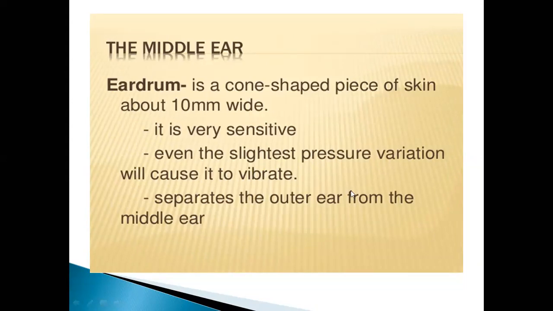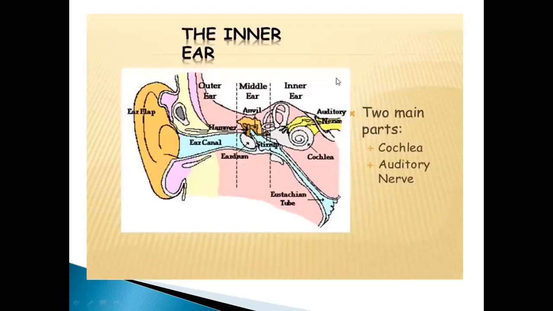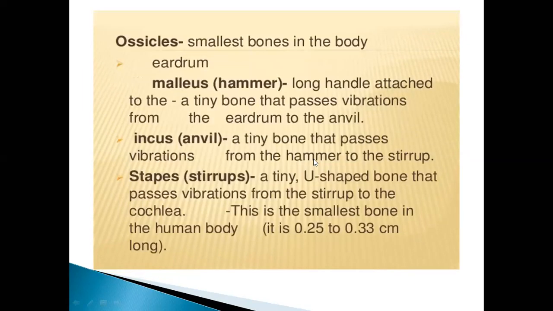It separates the outer ear from the middle ear. The eardrum is present in between the outer ear and the middle ear, so you can say that it separates it from the outer ear. Okay, the ossicles are the smallest bones present in the body. Three bones are there that I told you: malleus, incus and stapes.